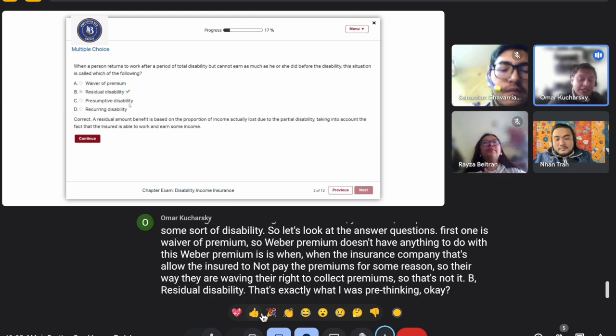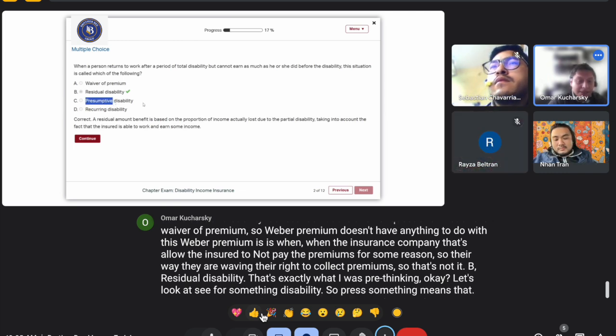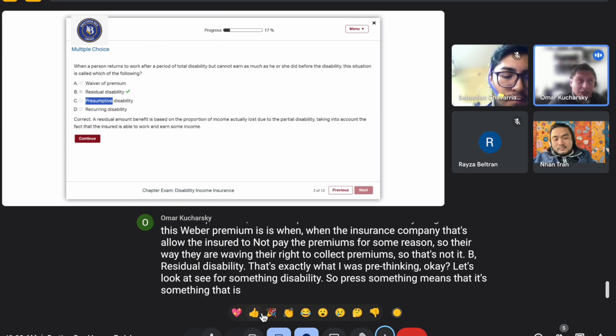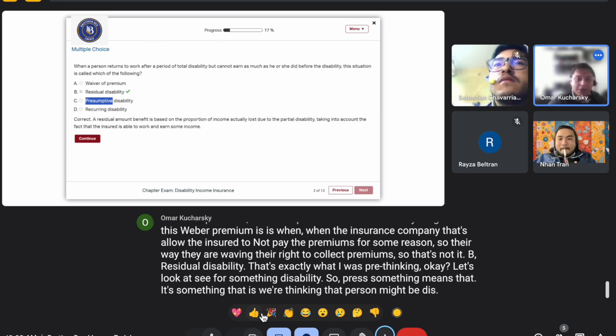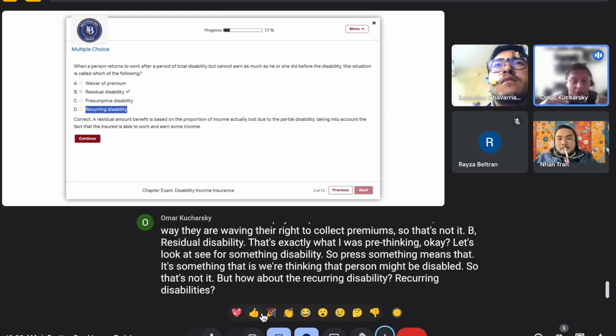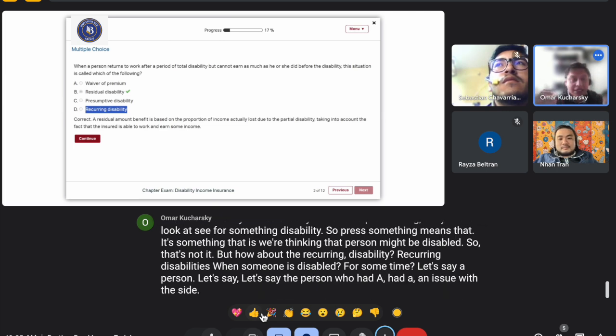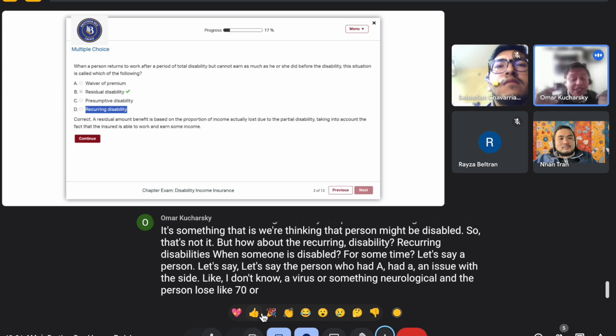Let's look at C, presumptive disability. Presumptive means that we're thinking that the person might be disabled. So that's not it. But how about D, recurrent disability? Recurrent disability is when someone is disabled for some time. Let's say the person had an issue with the sight, like a virus or something neurological, and the person loses like 70 or 80% of the sight.